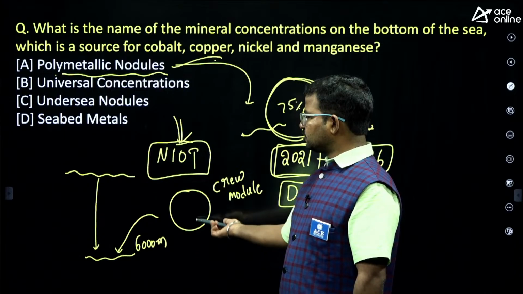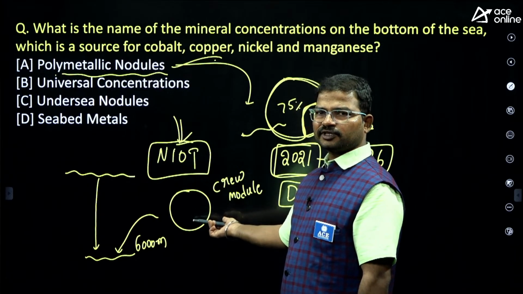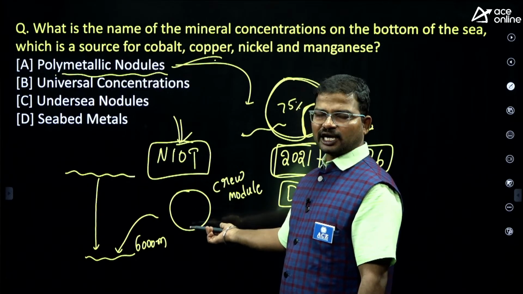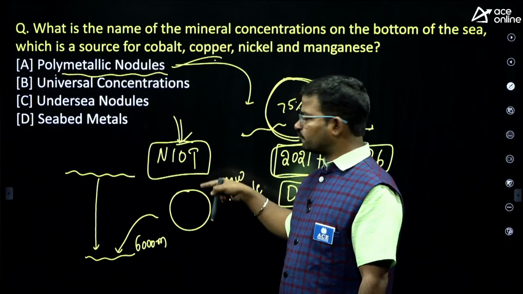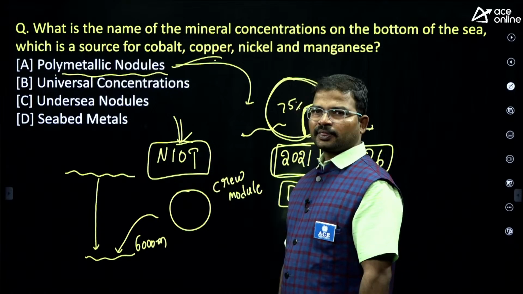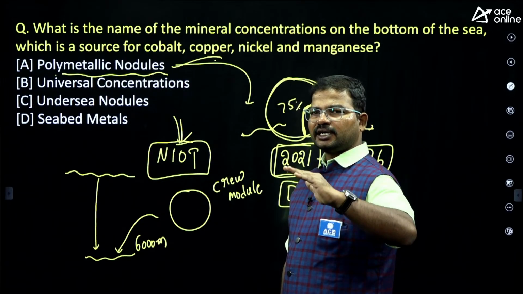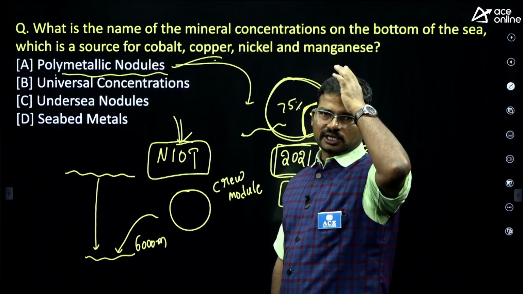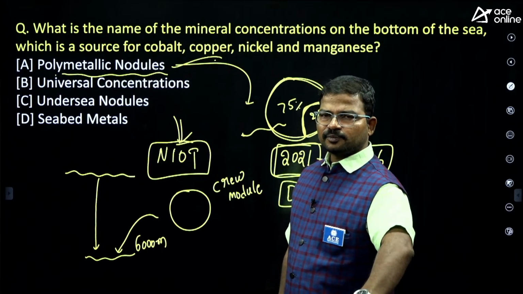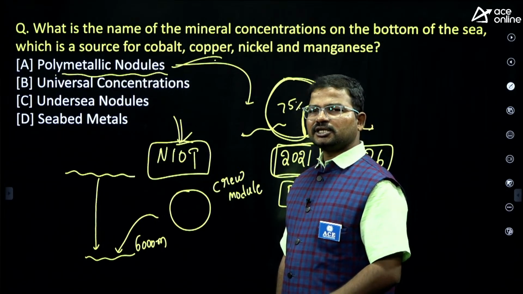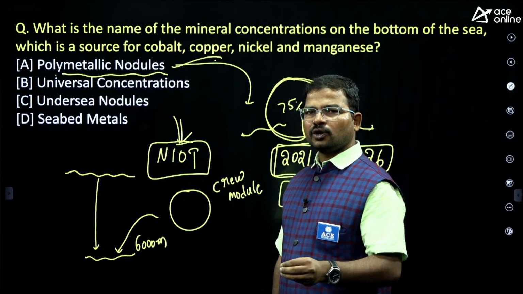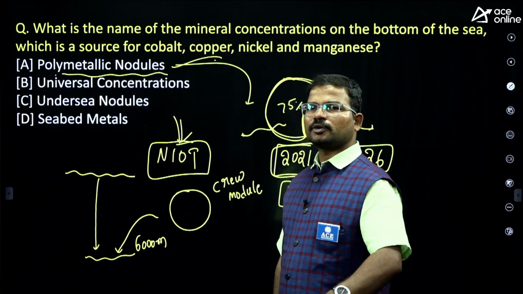Why should we make this type of thing? We have submarines, so why don't we use them? Why should we prefer this crew module? Actually, a submarine can be operated only up to about 200 meters. If you increase the depth, the electronic gadgets used in submarines do not work properly.